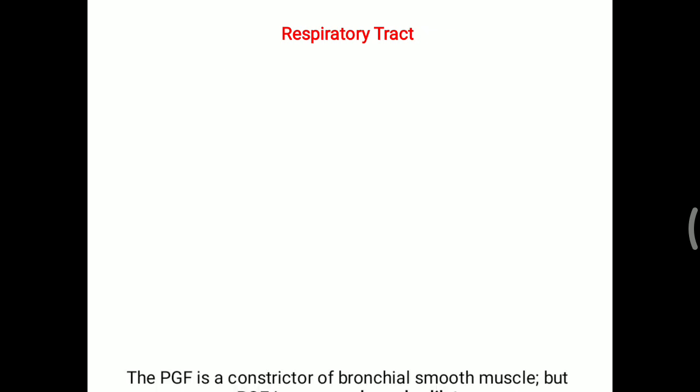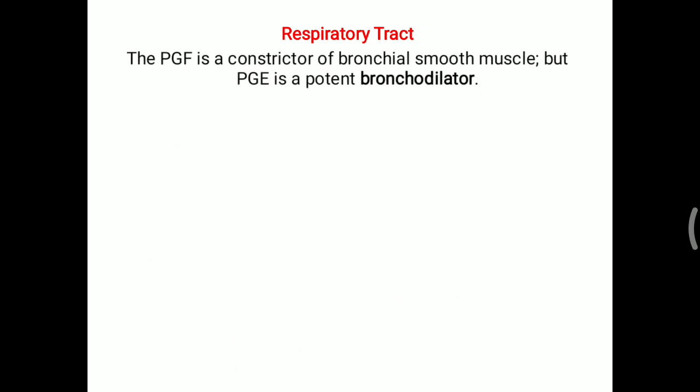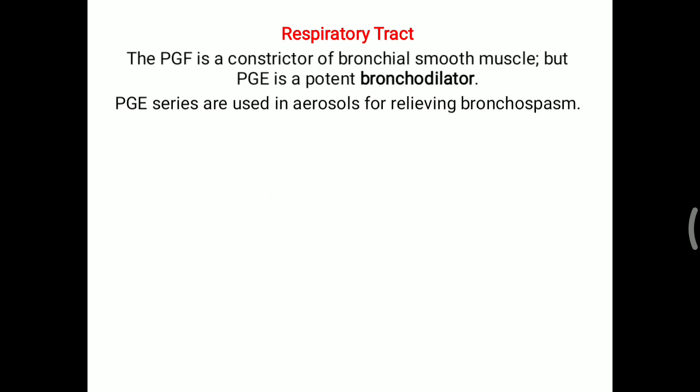Further, in another system, that is the respiratory tract, prostaglandin F is considered a constrictor of the bronchial smooth muscle, but PGE is an opposite, potent bronchodilator. So this PGE series is used in an aerosol for relieving bronchospasm. So that is another effect of the prostaglandin over the respiratory tract.